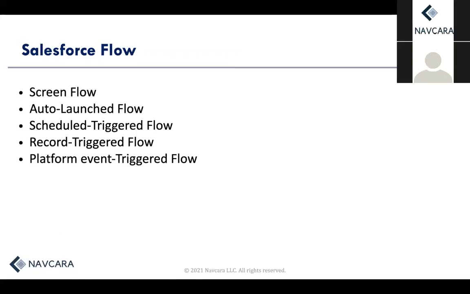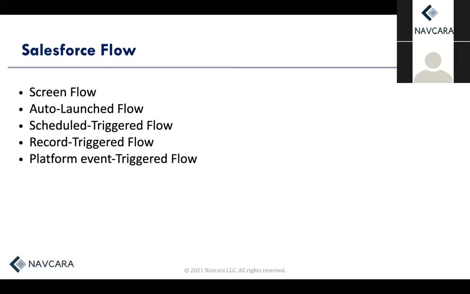Salesforce Flow. Flows fall into five categories: screen flow, auto-launched flow, schedule-triggered flow, record-triggered flow, and platform event-triggered flow. Screen flow. These are flows that have a UI element and require input from users. These types of flows are either launched as an action or embedded as an element on a Lightning page.